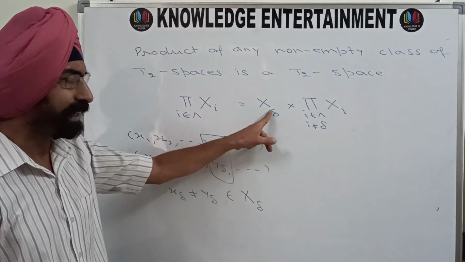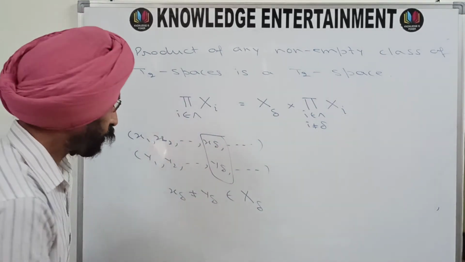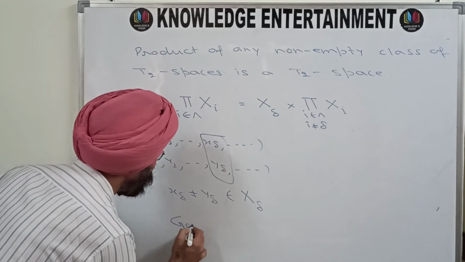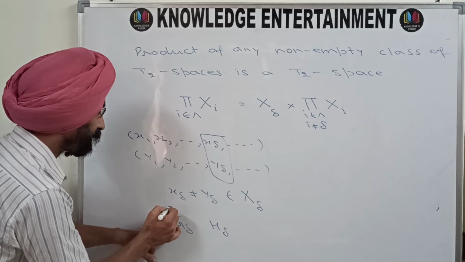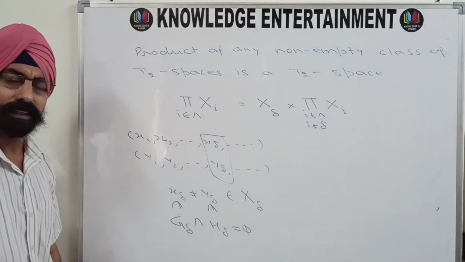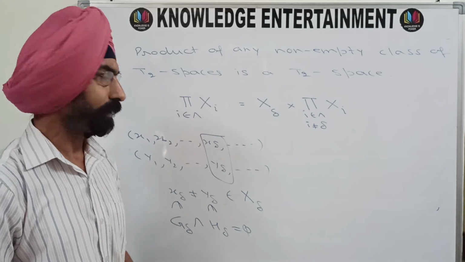But since this X delta is a T2 space, there must be two open sets, you can say G delta and H delta. G delta containing this element, H delta containing this element, and their intersection is phi. Now the job is almost over.